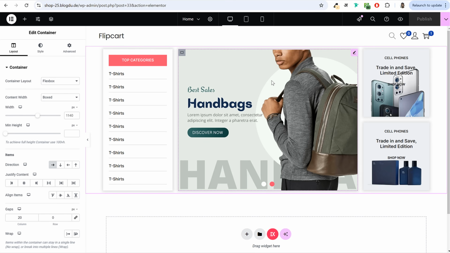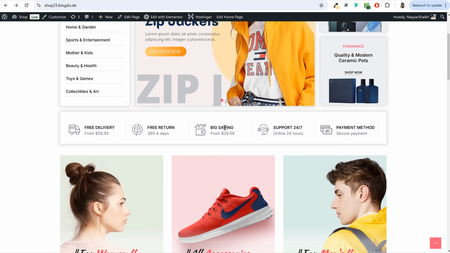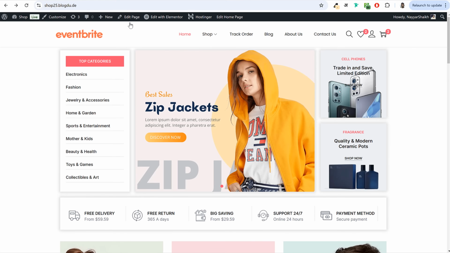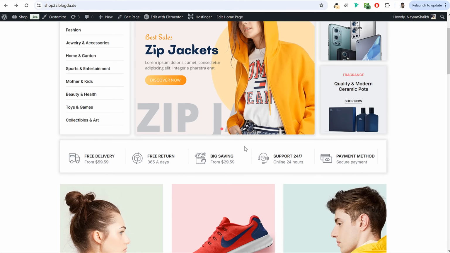Now let's create our second section. So for this section, we want to create this type of thing. We want to have an icon box. We want an icon at the left hand side. And at the right hand side, we want to give some information. And here we have 5 different columns. Now what I'll do is, let me explain you how I'll design this thing.